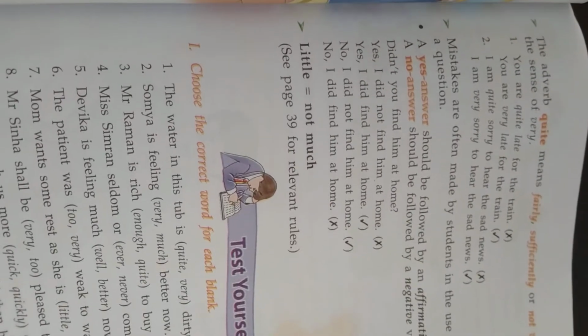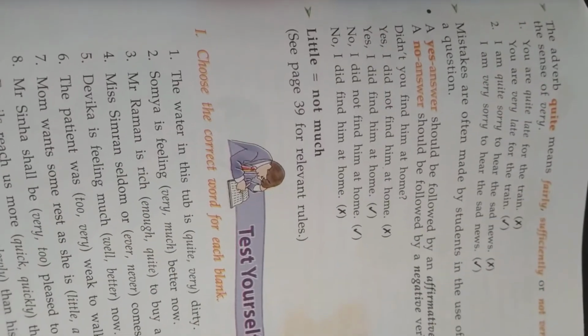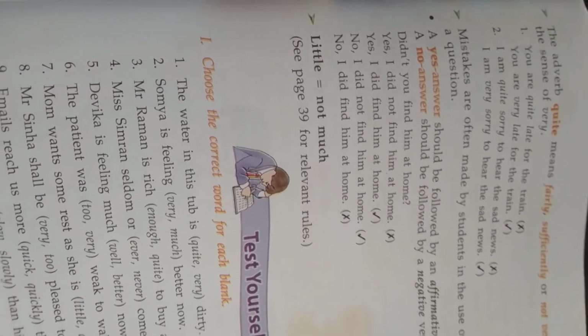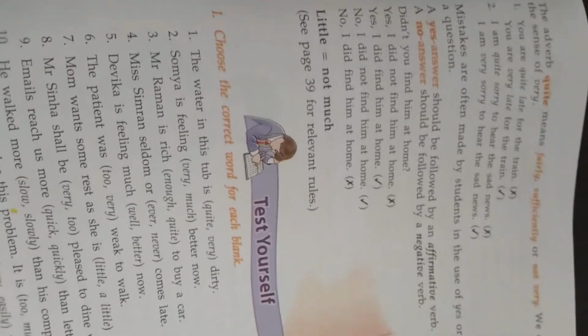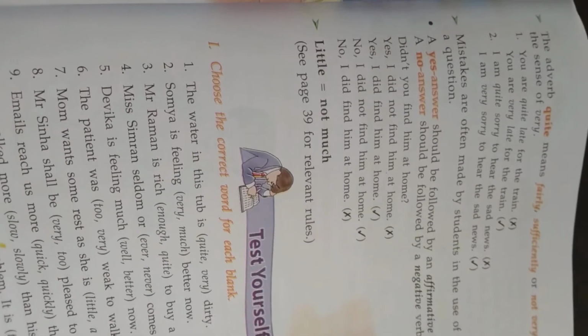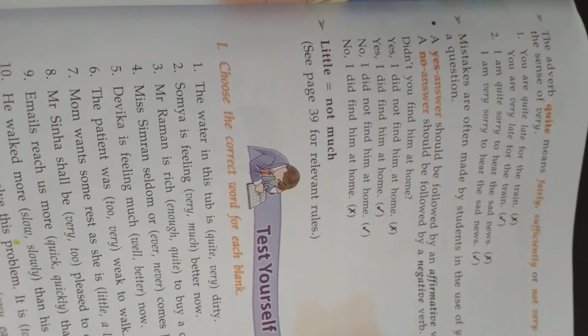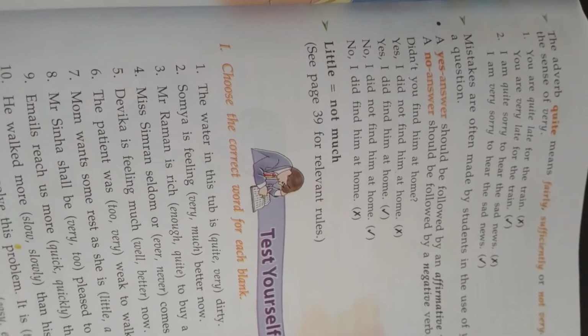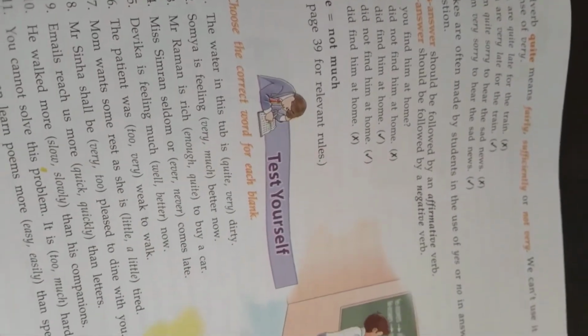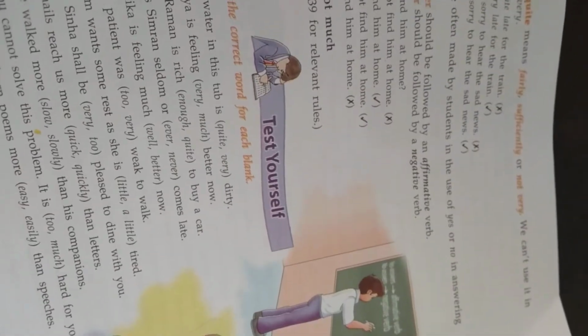You are very late for the train. Late itself means delay. So quite means fairly, sufficiently. That will not be right. Very late will be right. Likewise, I am very sorry to hear the sad news. Very sorry from inside. Quite means less, average, fairly, sufficiently, that will not be right. Very sorry will be right.